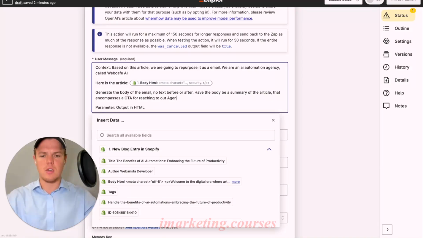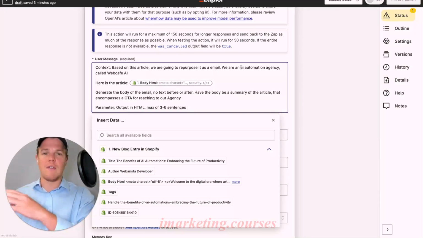A couple things here. First, let's identify that we want to use a max of 3 to 6 sentences. The second thing is the reason I can go as far as saying encompasses a CTA that reaches out to our agency is that we've already told it what the agency is, and the article itself has to do with AI automation and its benefits. If you set up the article for a construction business, you would probably put something like a CTA for reaching out to the agency that has to do with construction. Whatever articles are being pushed on the business's front end are going to have to do with the overall niche the business is dealing with.